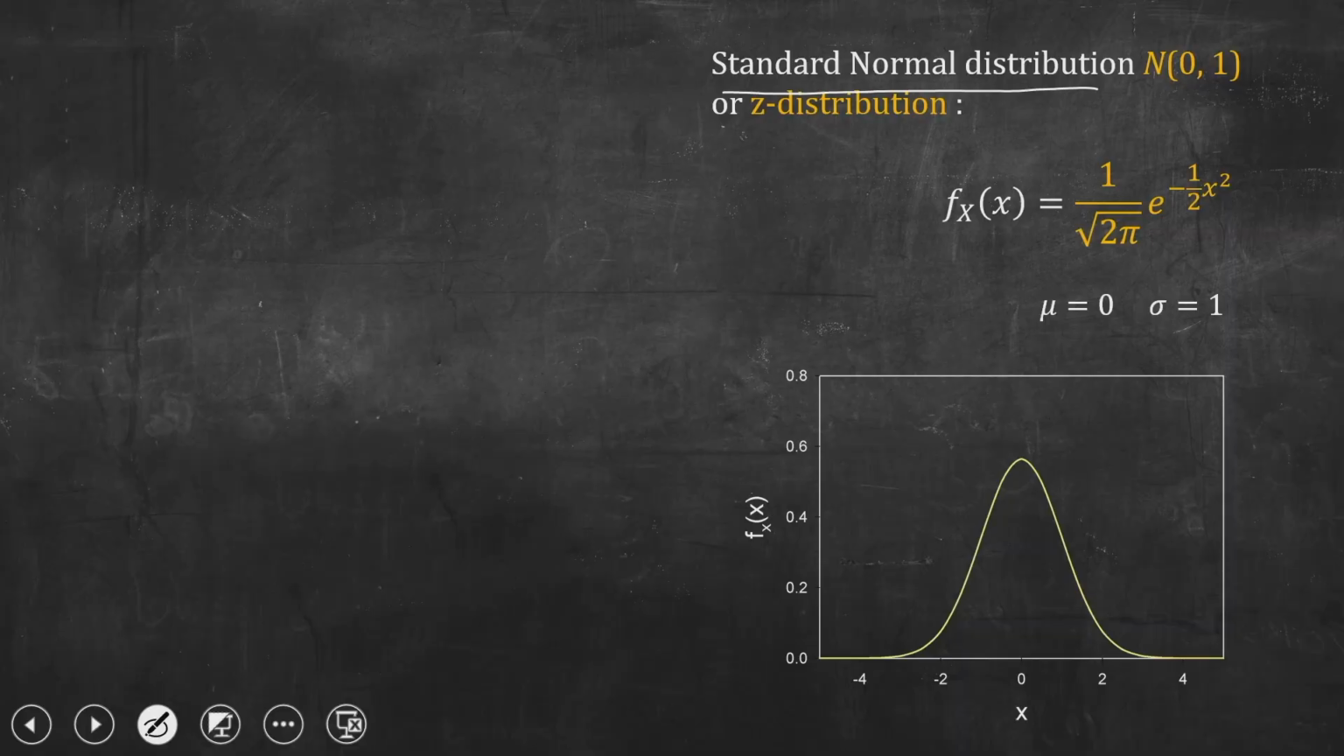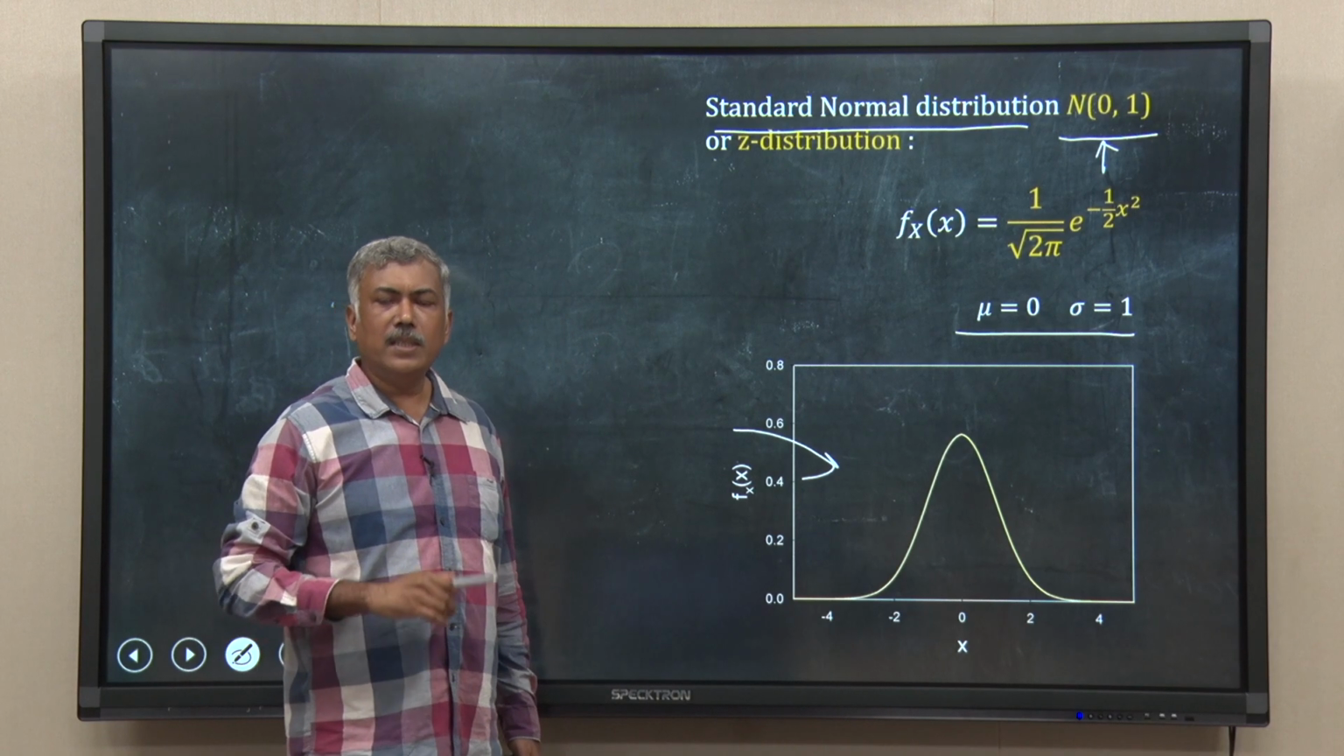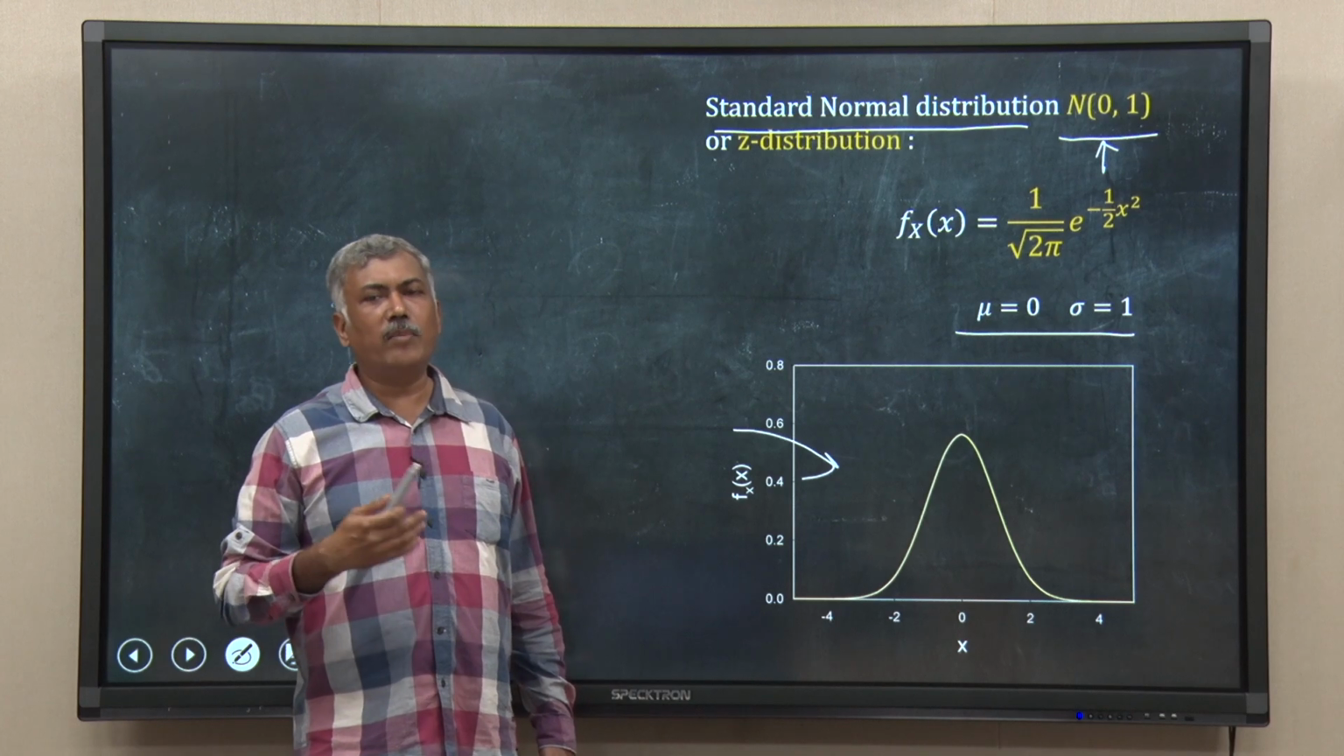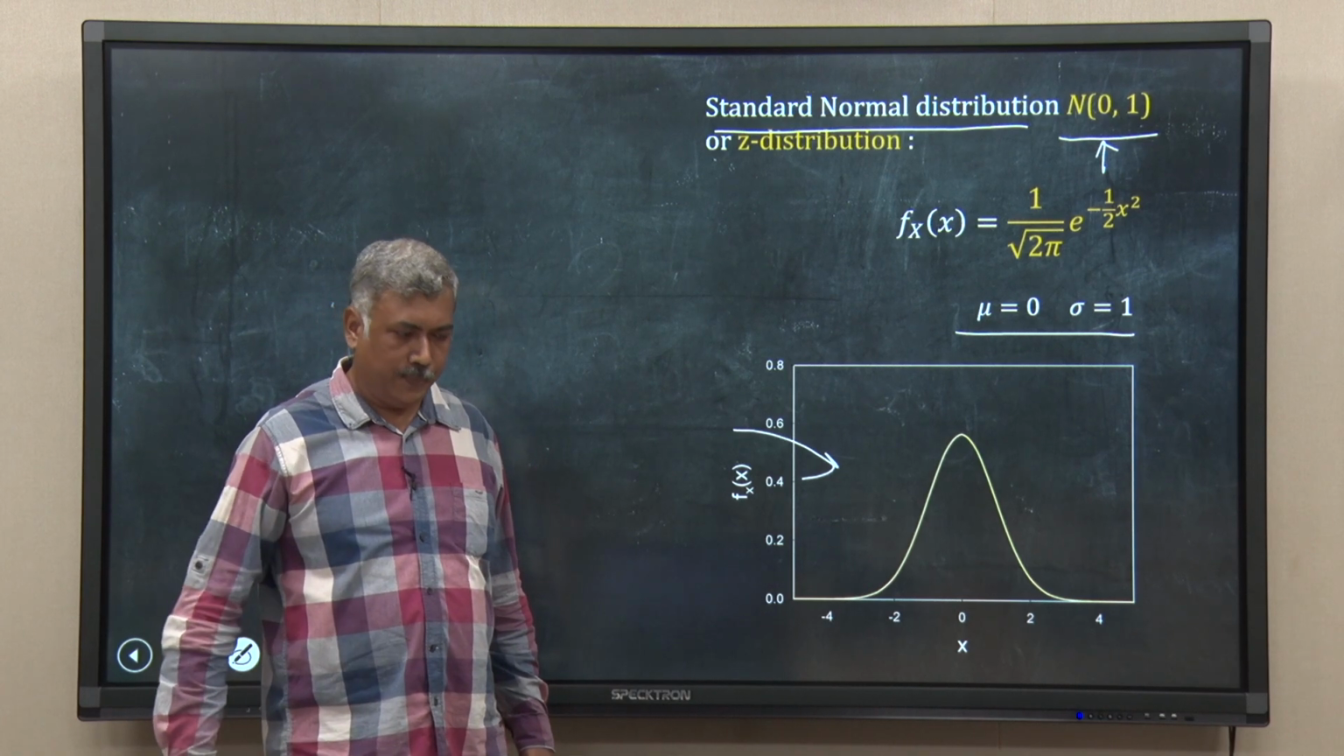So, this N is the variable, the standard normal distribution N(0,1), where 0 is the mean and sigma is equal to 1. So, sigma square will also be 1. The shape of that will look like the one I have plotted in this diagram. This is called the standard normal distribution, and sometimes it is also called the Z distribution.